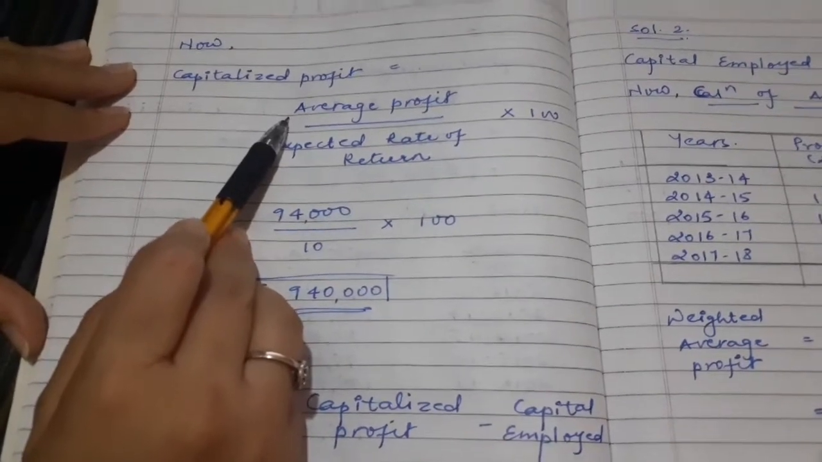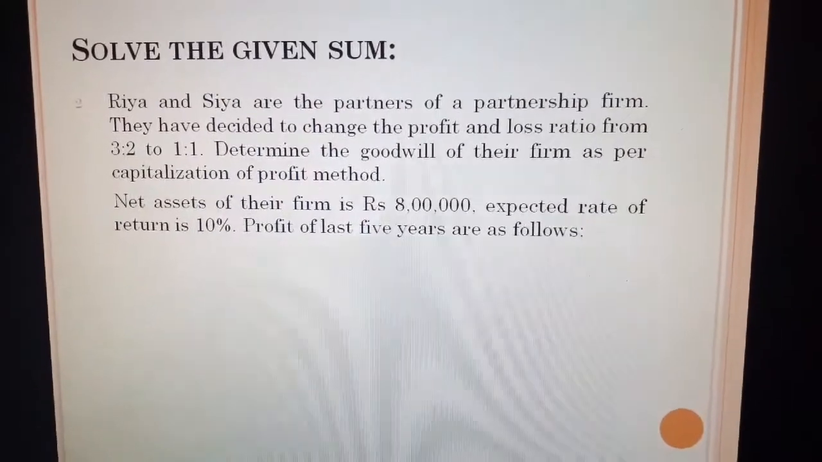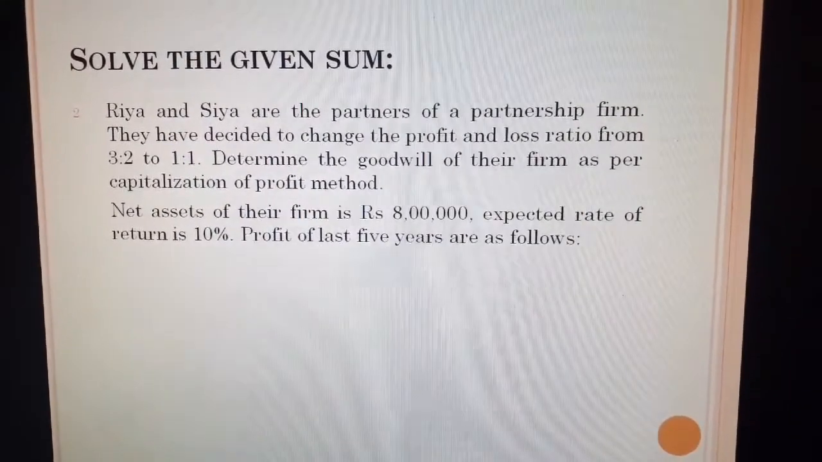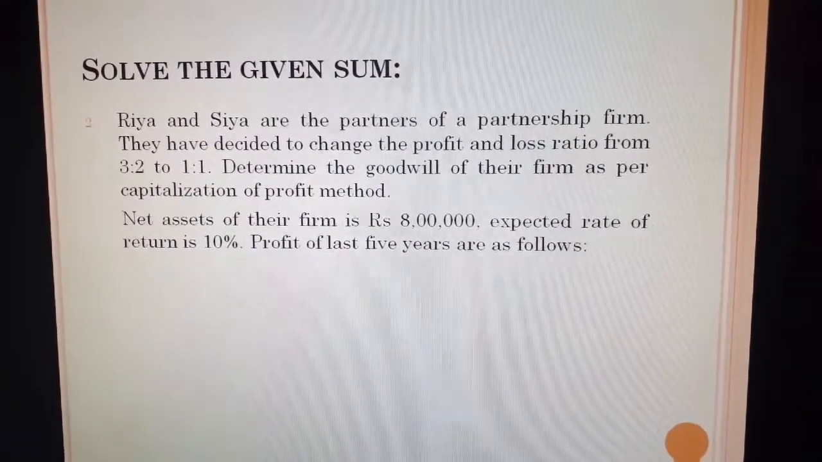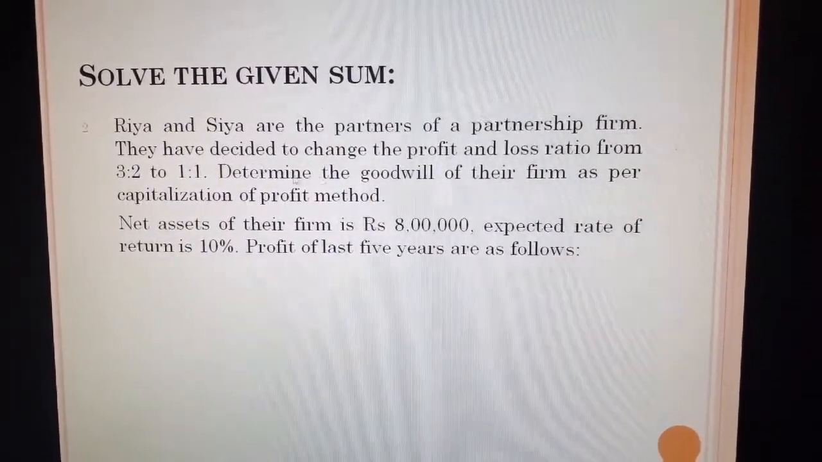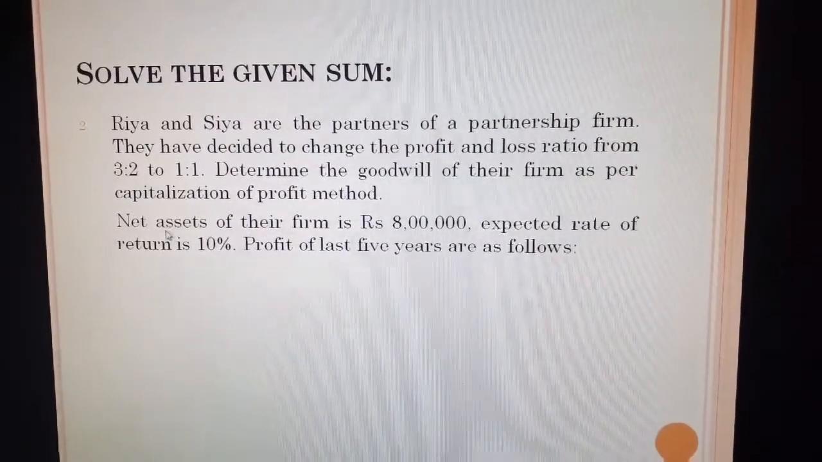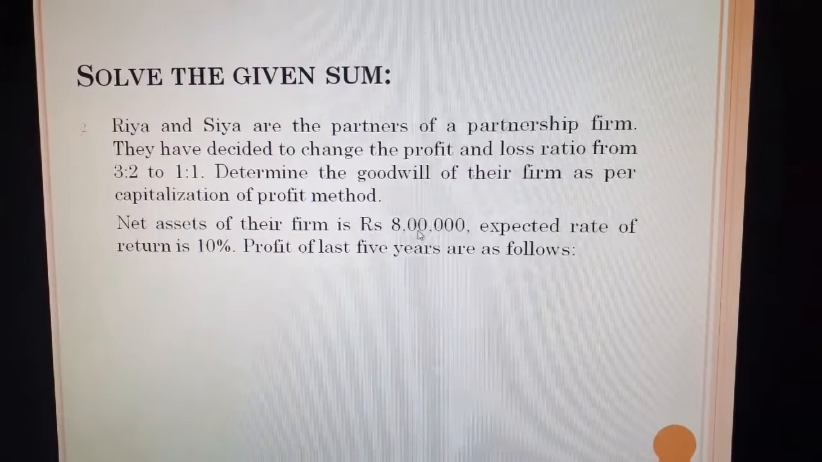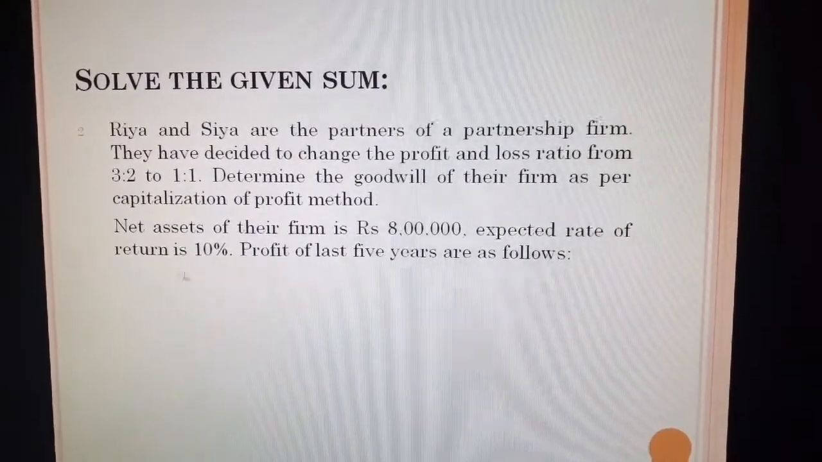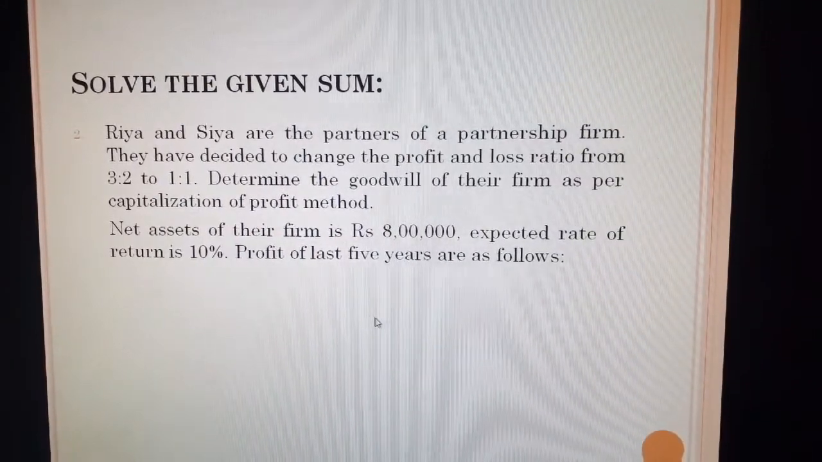Now let me move with the next sum. One more sum. Ria and Sia are the partners of a partnership firm. They have decided to change the profit and loss ratio from 3:2 to 1:1. Determine the goodwill of their firm as per the capitalization of profit method. Net asset of their firm is rupees 8 lakh. Expected rate of return is 10%. Profit of last 5 years are as follows.